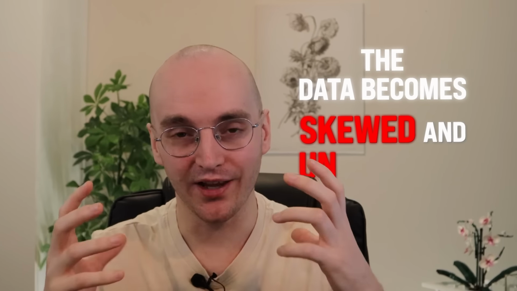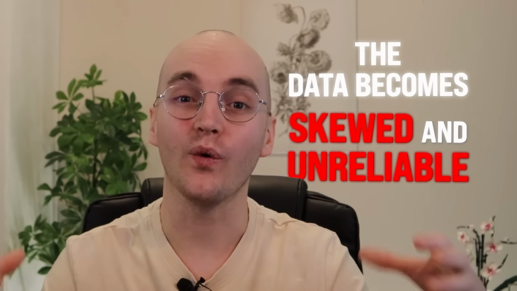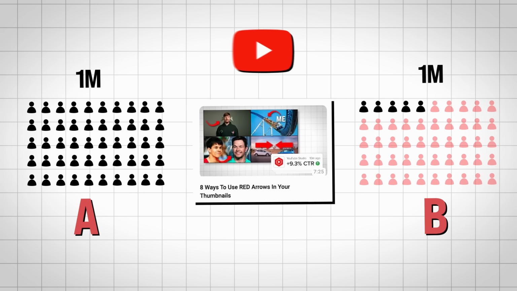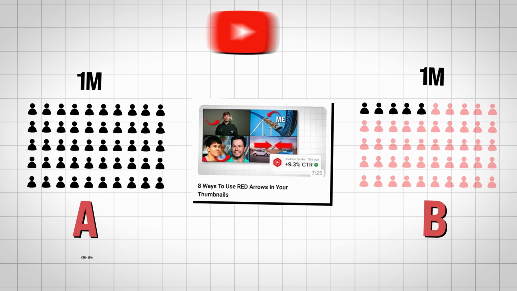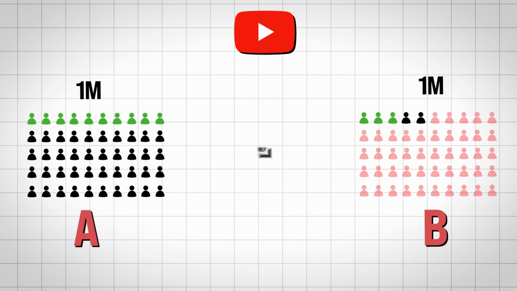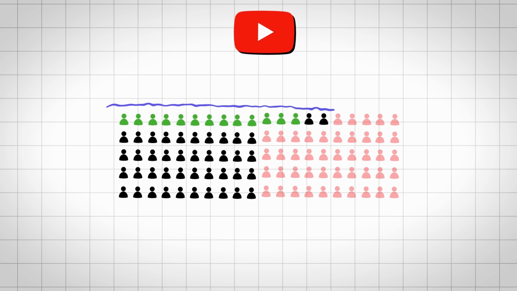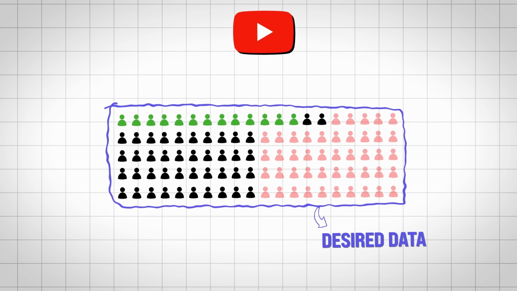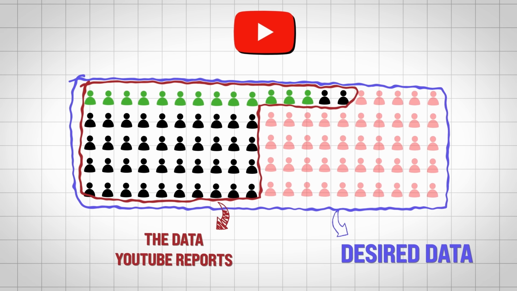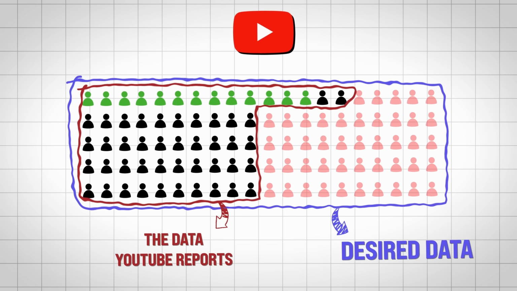And because of this, the data becomes skewed and unreliable because we have no insights into who YouTube suggests us to. Now the question is, is this a YouTube problem? No, this is not a YouTube problem, because YouTube is just doing their job and reporting the data that they have on the audience that they found for us. If we want accurate data, we actually need data over everybody. So we want to know those who didn't click on our videos, who would have normally been served our content. We want their data. Unfortunately, the algorithm is just too complex for that.